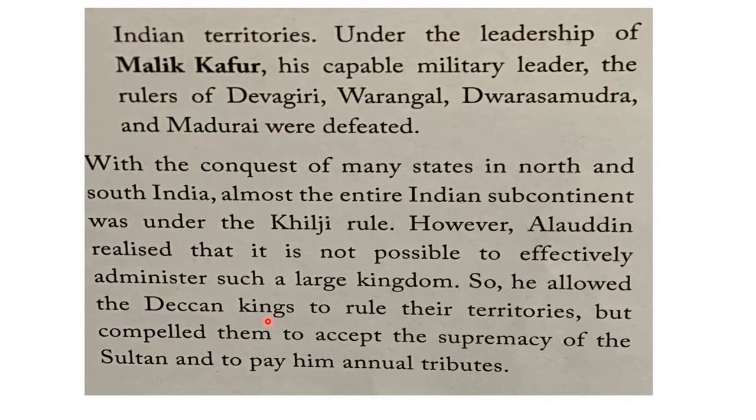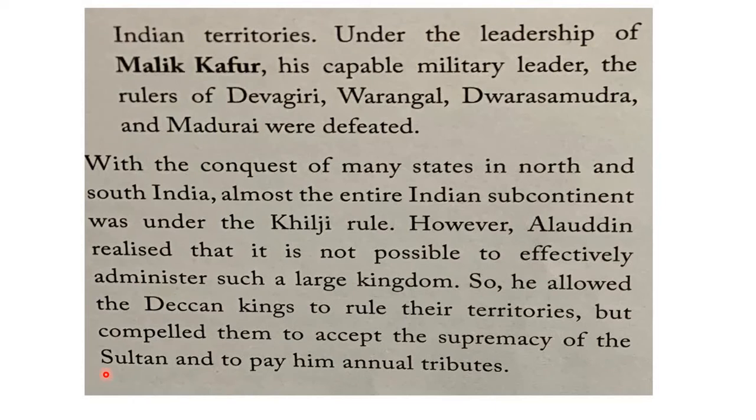What he did was, he compelled them to accept the supremacy of the Sultan. He said, I am giving you back the power of your kingdom. But what you have to do is, the king of this particular southern Indian kingdom has to accept the supremacy of the Sultan. So they must recognize that yes, they are under the Sultan. They are no more independent kings.